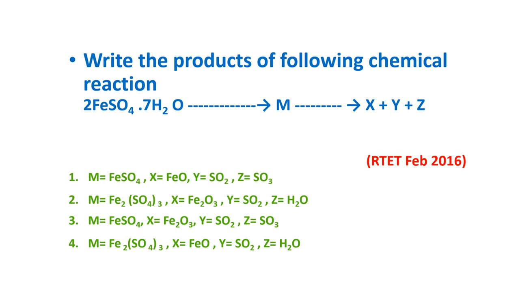Option 4, M is equal to Fe2(SO4)3, X is equal to FeO, Y is equal to SO2, Z is equal to H2O. The answer is option 3. M is FeSO4, X is Fe2O3, Y is SO2, Z is SO3.